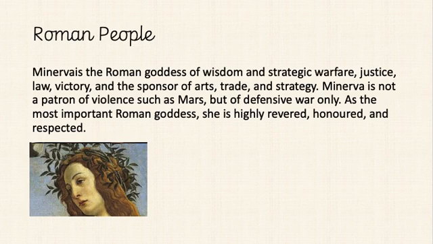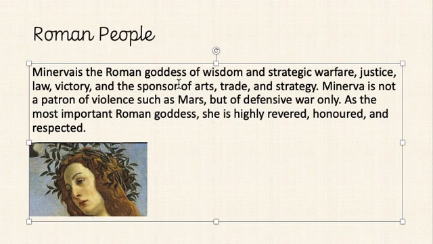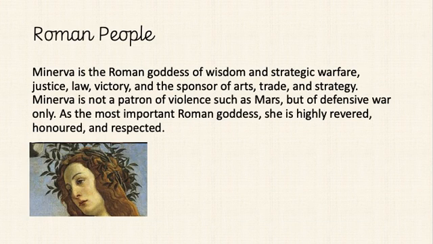And our last person you need to write some adjectives for is Minerva. So Minerva is a Roman goddess of wisdom and strategic warfare, justice, law, victory, and sponsors of art, trade, and strategy. So she is a goddess of lots of things. She is not a patron of violence such as Mars, who's another god, but of defensive war only. So that means she only agrees in violence if it is to defend yourself. As the most important Roman goddess, she is highly revered. That means that people really care about her, honoured and respected. So there we go. We've got some adjectives there already, honoured and respected and revered.